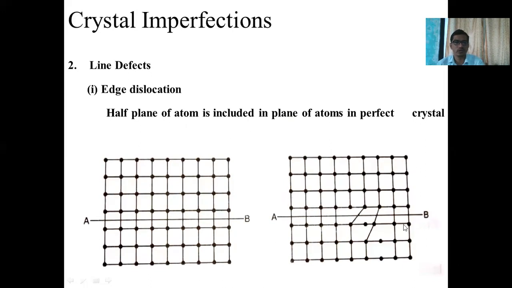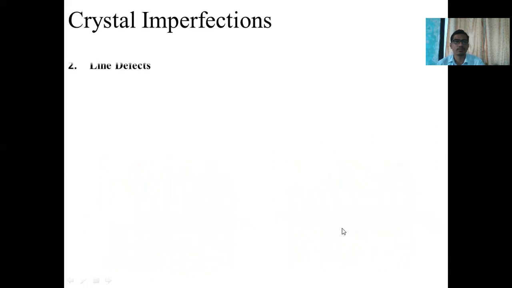Here you can observe one example. This is a perfect crystal, and if there is a missing atom in a plane, in the X and Y direction, due to that the crystal is going to dislocate. This type of dislocation is called a line defect, which is an edge dislocation.